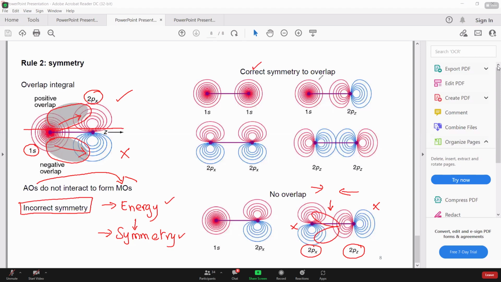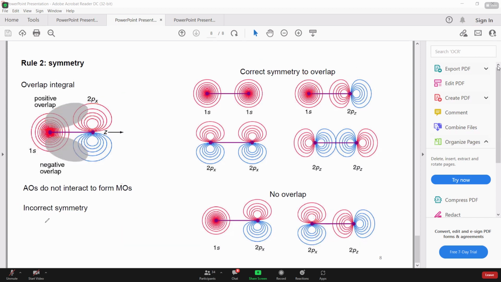That 1s is approaching 2pz. Since 2pz is the internuclear axis, so you can see this is the nucleus here, this is the nucleus here, and there will be some overlap here, and this would be the constructive overlap. And suppose if you subtract these two, what is going to happen? 1s का ये positive phase है, and suppose 2pz का negative इधर है, positive इधर है. Here I'm talking about 1s minus 2pz, where we are going to form anti-bonding molecular orbital, right?